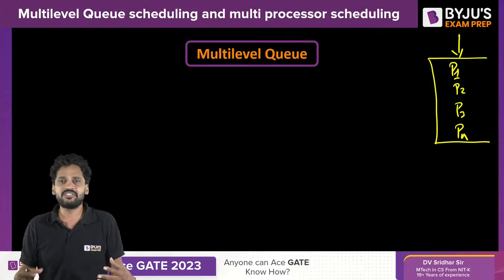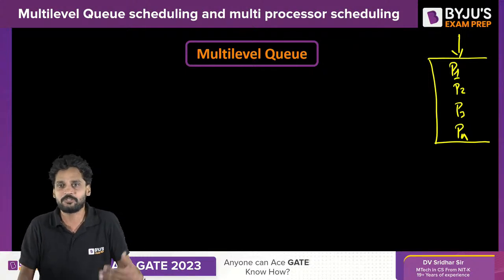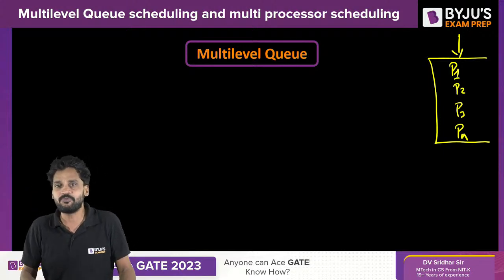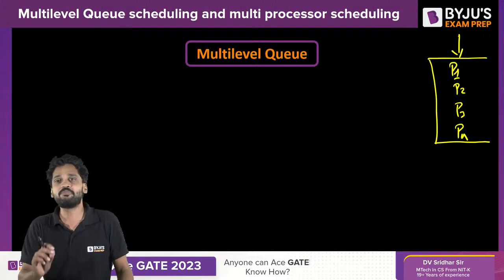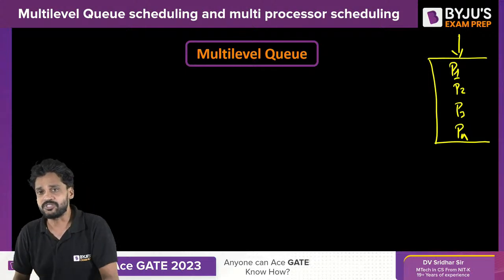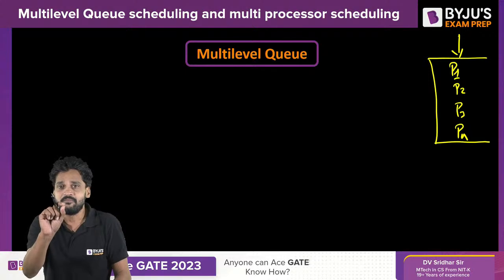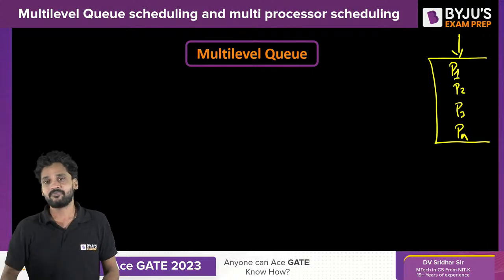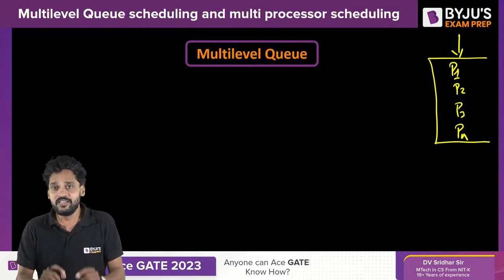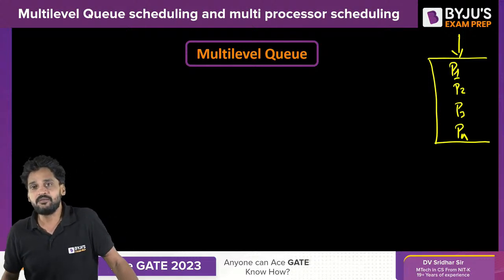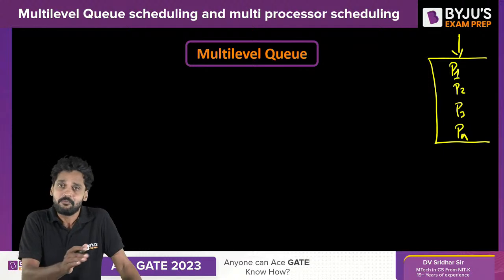A background process doesn't have much response time requirement, but for a foreground process the response time requirement is stipulated. The response time for the foreground process is very, very minimal indeed. Within no time, that process expects the response from the user. I hope it is making some sense. Here, foreground processes can be given priority over background processes.